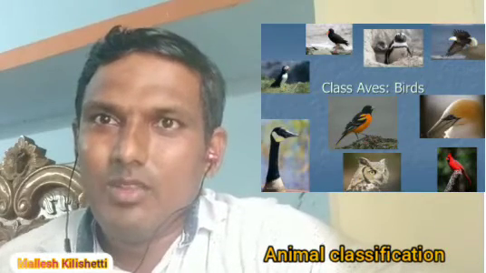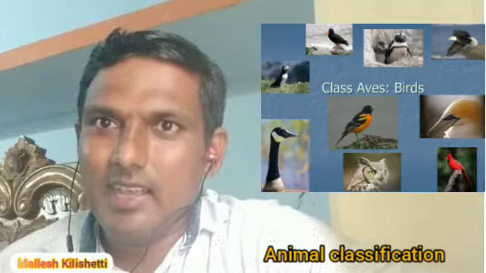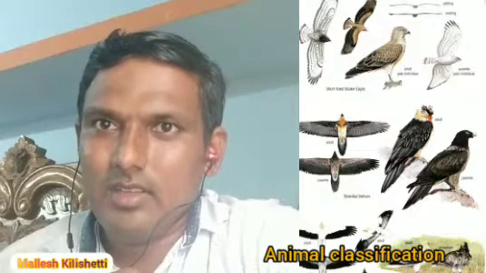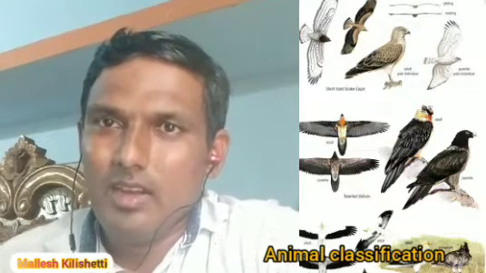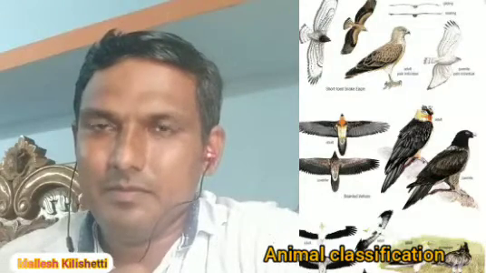Next, the birds. Birds have feathers, two wings, and scales on the legs. They have hollow bone-like structures, and they can move from one place to another. They also contain a four-chambered heart.